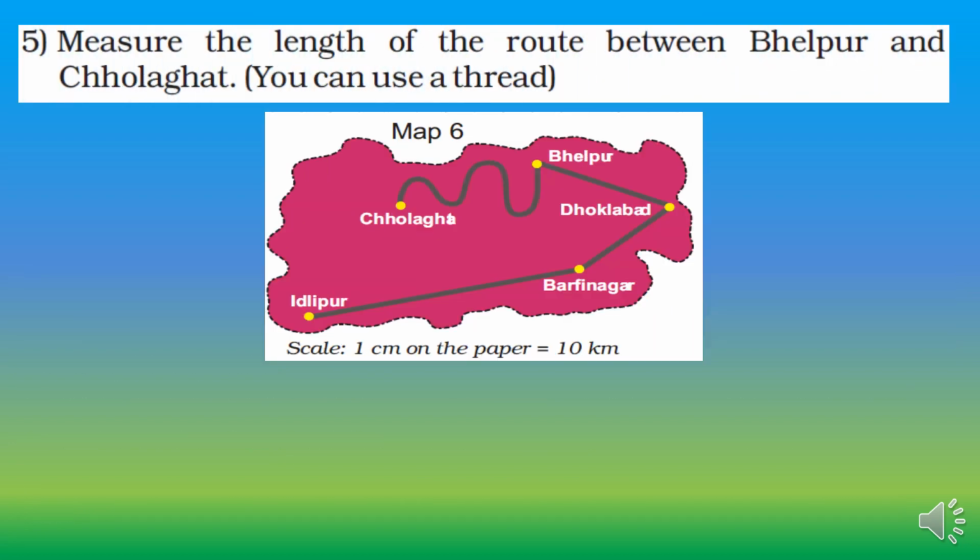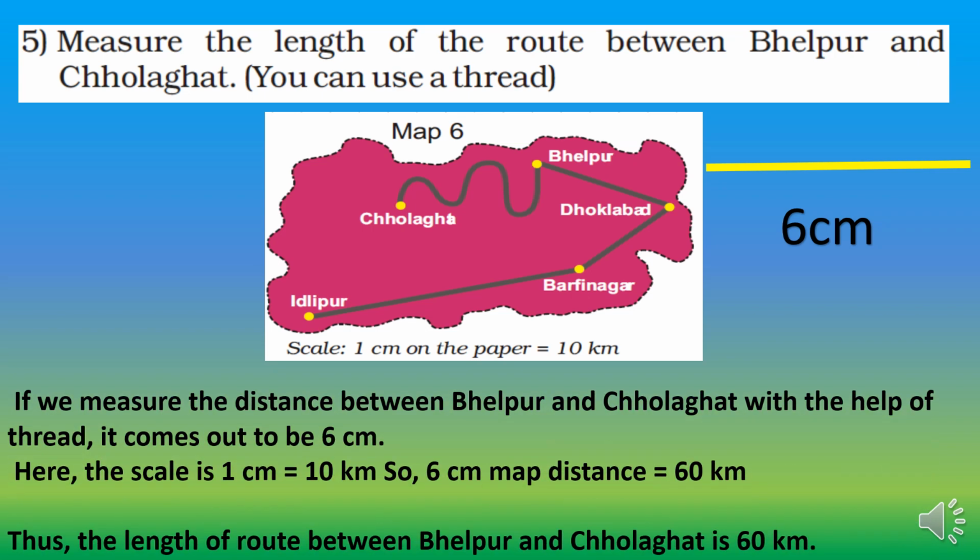Measure the length of the route between Bhelpur and Cholaghat. We have to measure the length, so we can use thread for it. From Cholaghat you have to carefully put the thread on the route up to Bhelpur, then you have to make the thread straight, and then measure it. It would be around 6 centimeter. Your answer may be different from my answer. For instance, I am writing here 6 centimeter. So if we measure the distance between Bhelpur and Cholaghat with the help of thread, it comes out to be 6 centimeter.